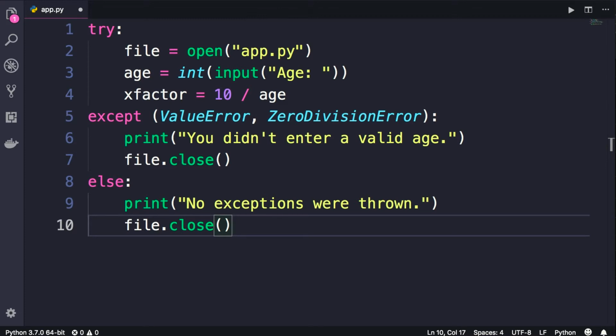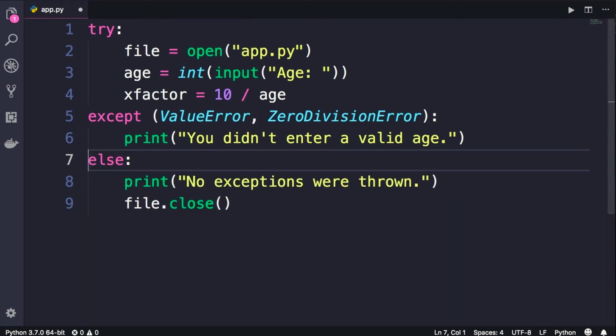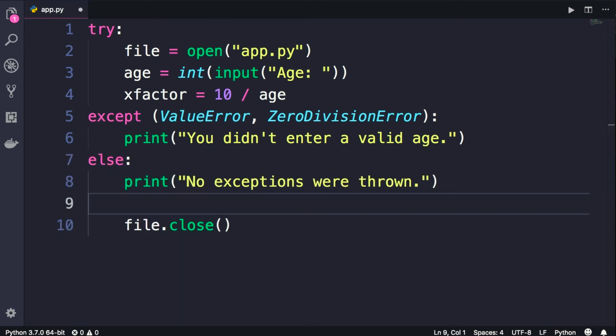You should not repeat yourself in your code. So what is the solution? The solution is to use the finally clause. Let me show you. So I'm going to delete this line here and add a finally clause at the end. This finally clause is always executed whether we have an exception or not. And we use it to release external resources. So this is the perfect place to close files, database connections, network connections, and so on.